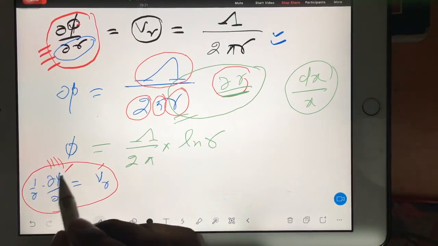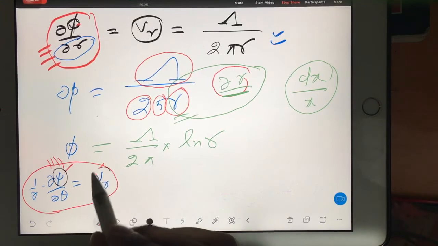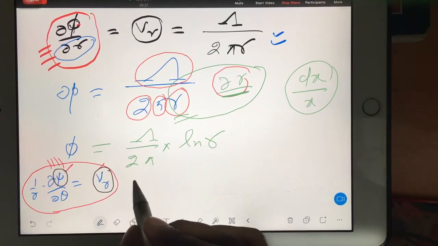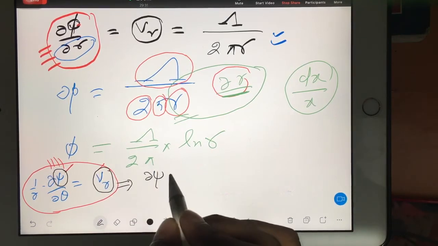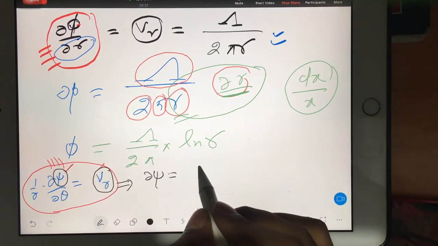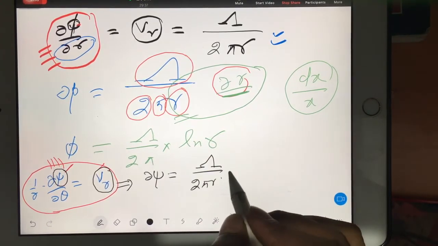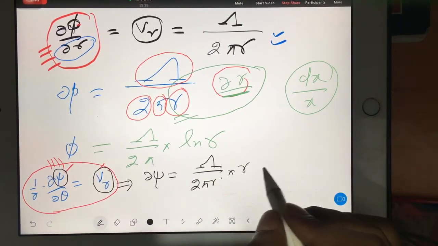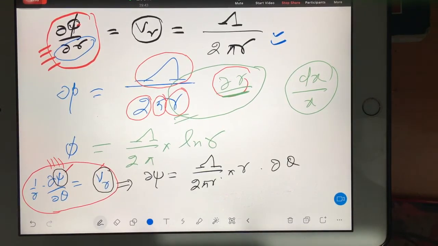Now see here, this psi value I will integrate. Because we know the formula of VR in terms of r, replace everything. Let's do it. So this dou psi I will write as, this VR value is nothing but this by 2 pi r into dou theta. I hope I have not made any mistake here.